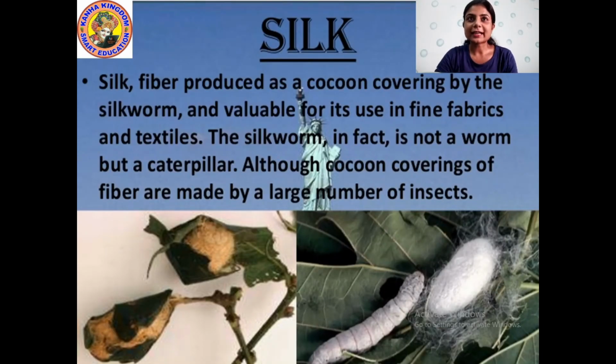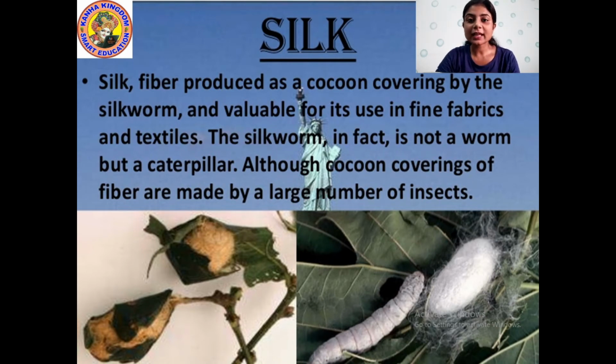So students, now let us study about silk. Silk is a fiber which is produced as a cocoon covering by the silkworm. Understood? And valuable for its use in fine fabrics and textile, the silkworm in fact is not a worm but a caterpillar. This silkworm is very valuable.